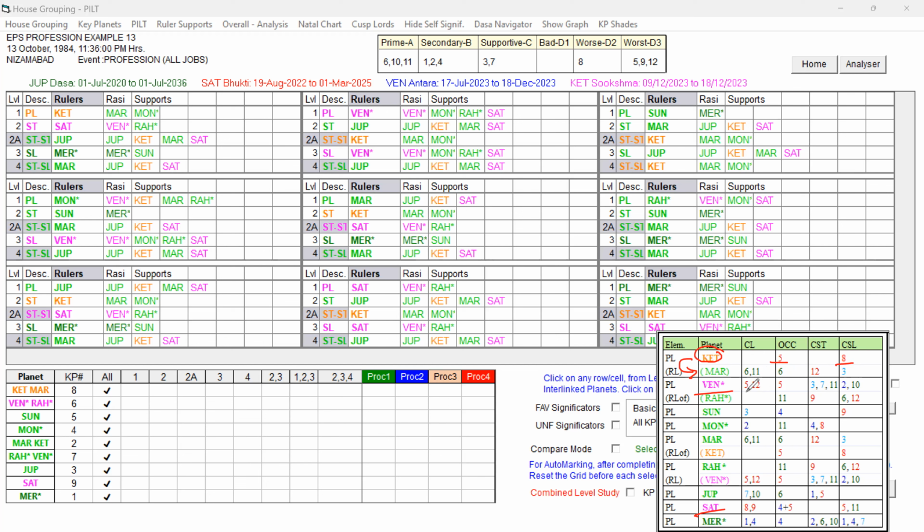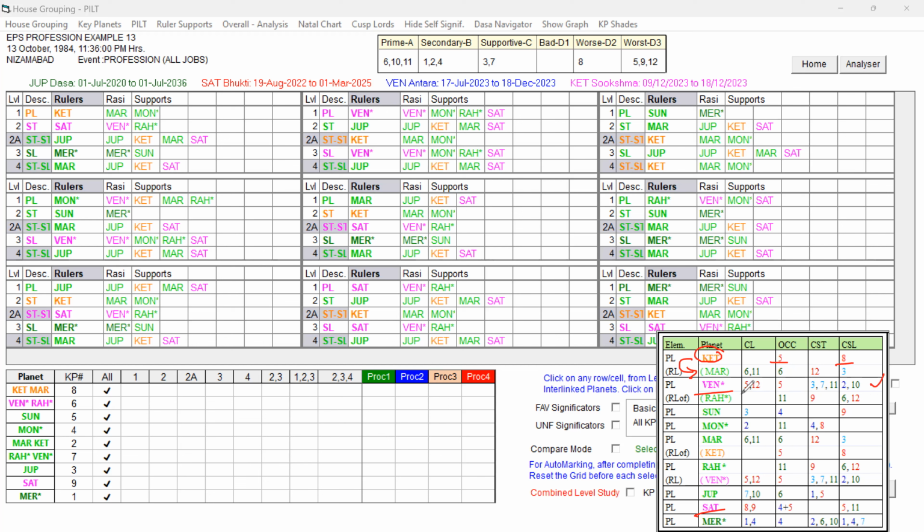You can see Venus, 5th Lord, 12th Lord, occupying the 5th house, 3, 7, 11 star Lord, and 2 and 10 cuspal sublord. This planet is supportive for the job prospect, connecting to the 5th house. 5, 3, 7, 11, 2 and 10 are favorable only.